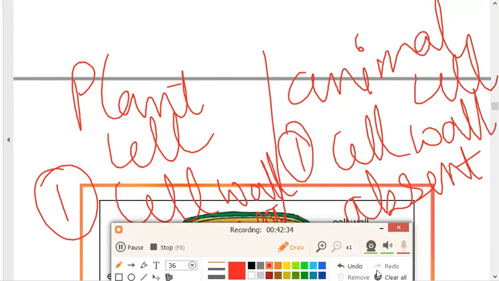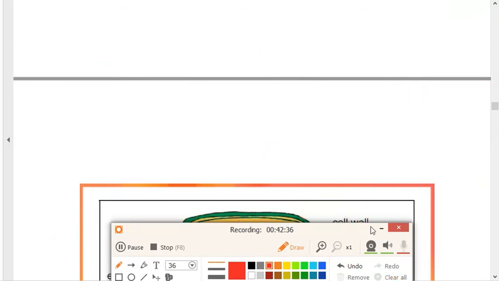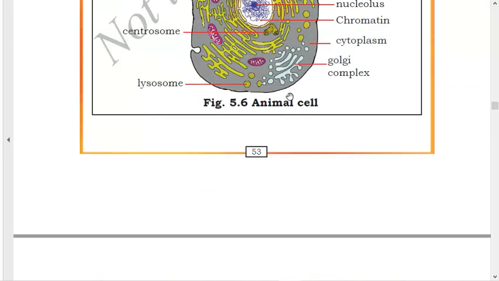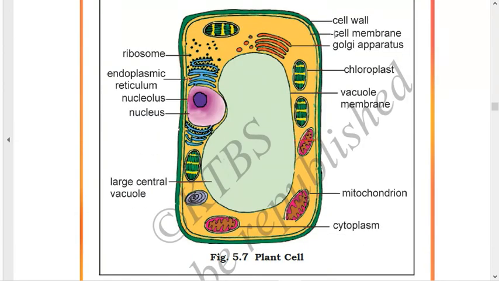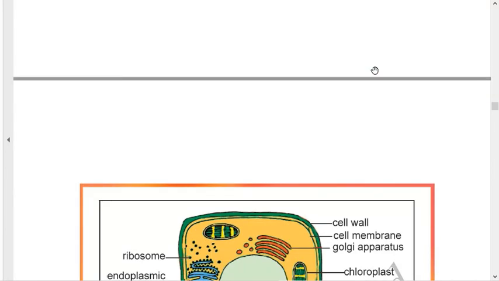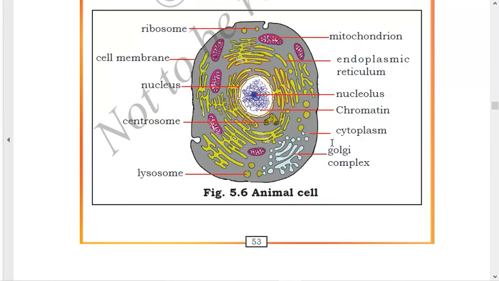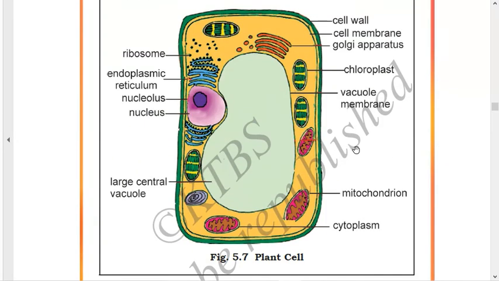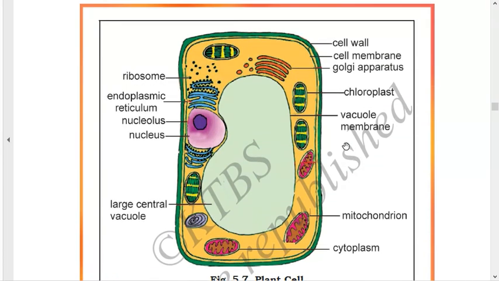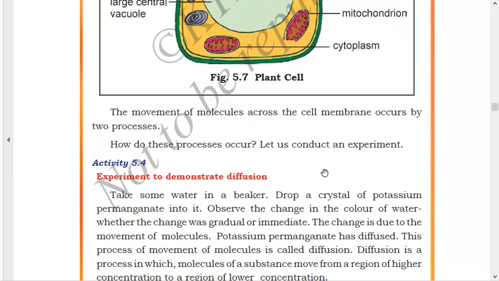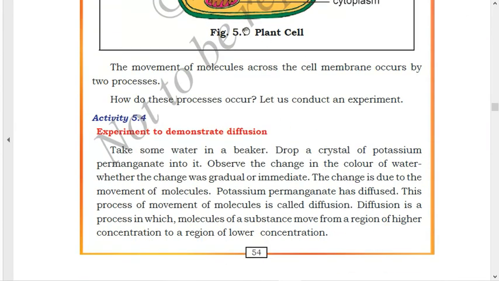You can write those points in your notebook. First point, what will you write? In plant cell, cell wall is present, but in animal cell, cell wall is absent. Second point, in plant cell vacuole is present, which is very large in size, but in animal cell vacuoles are absent. Then third point, in plant cell chloroplast is present, but in animal cell chloroplast is absent. So three points are enough for the differences between plant cell and animal cell. And one more point, the last point you can add, is that plant cells are larger in size, animal cells are small in size. This was all about the difference between plant cell and animal cells.